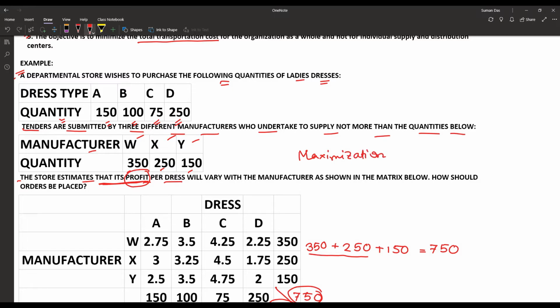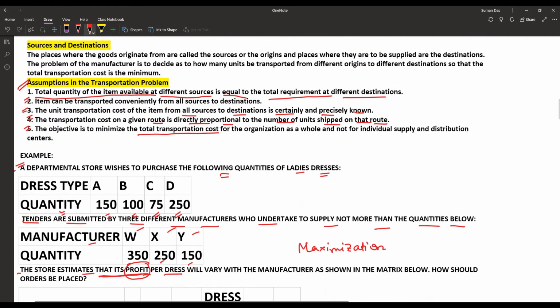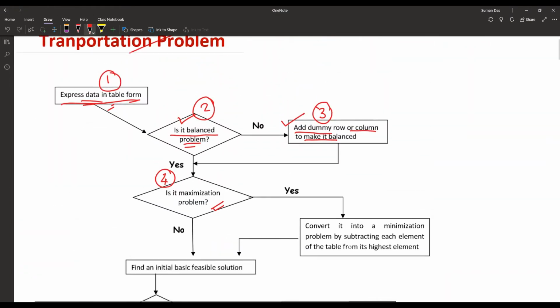So once again, if we go to the flow chart, if it is a maximization problem, then convert it into a minimization problem by subtracting each element of the table from its highest element. Then find an initial basic feasible solution. Otherwise, if it is not a maximization problem, then find an initial basic feasible solution.